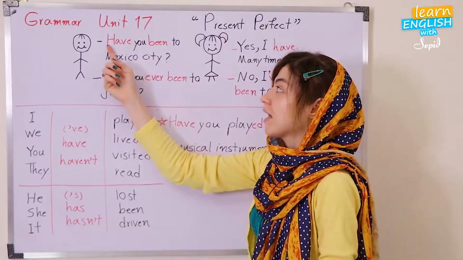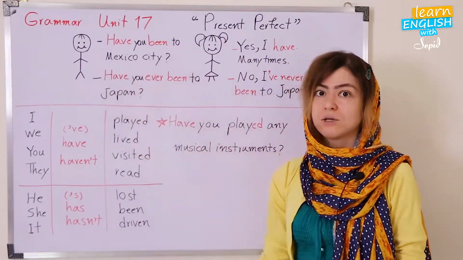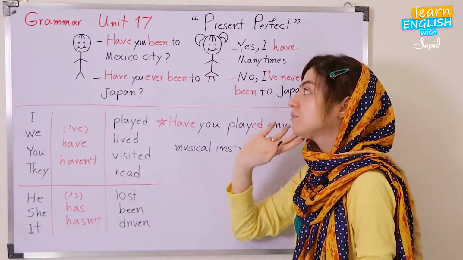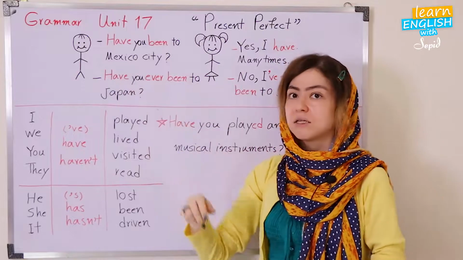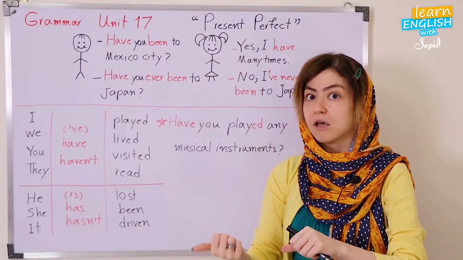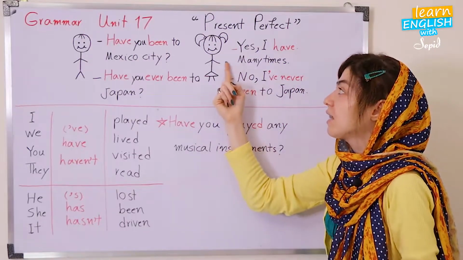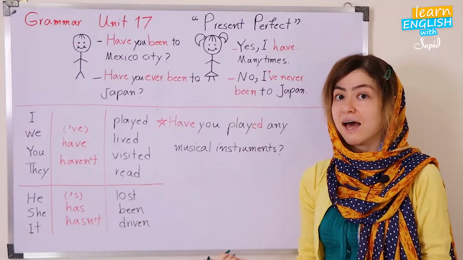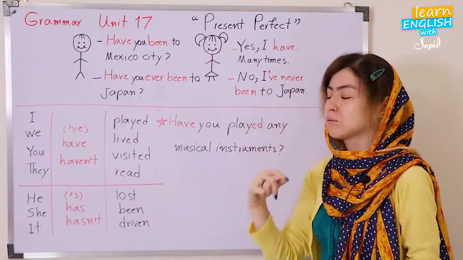So here it says, have you been to Mexico City? Have you been to Mexico City? It means, did you go to Mexico City and see there? Do you have the experience of that? Okay, so the girl answers, yes, I have. Yes, I have. Many times.